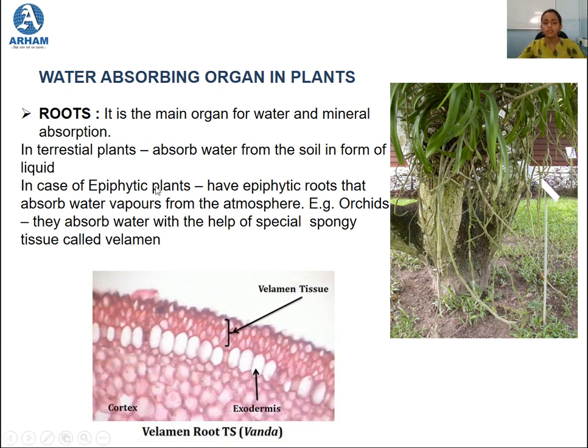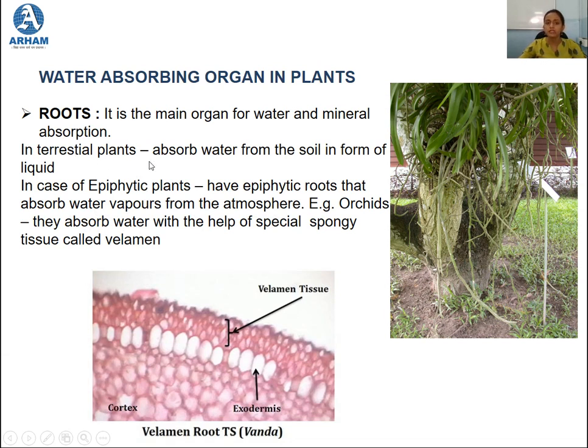So in case of these epiphytic plants, if you take an example of orchids, they have epiphytic roots, and these epiphytic roots are just hanging like this. Here if you see in this picture, these are the epiphytic roots of this orchid plant, and they are just hanging from the branch of that host plant. So if it is freely hanging from the branch of the host plant, it absorbs the water from the atmosphere in the form of water vapors. Okay, so this is the difference between the two.